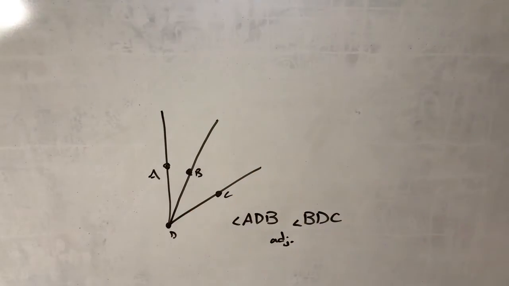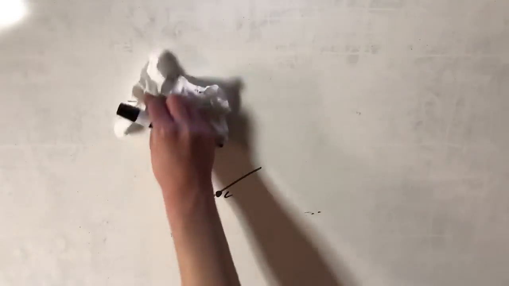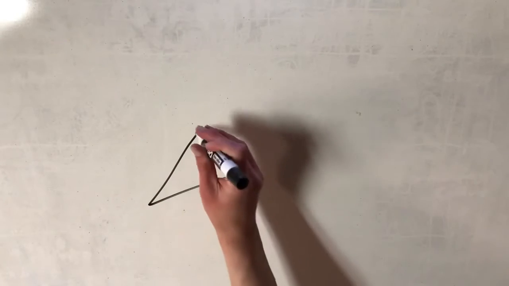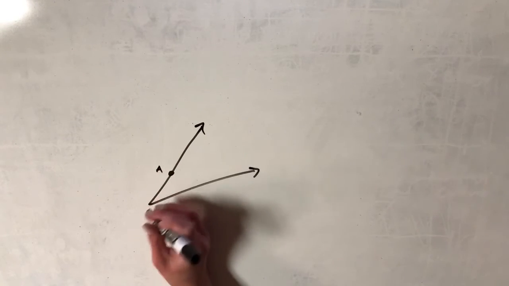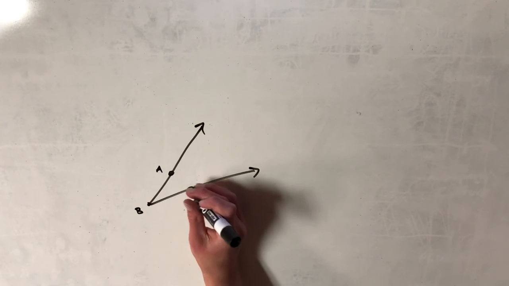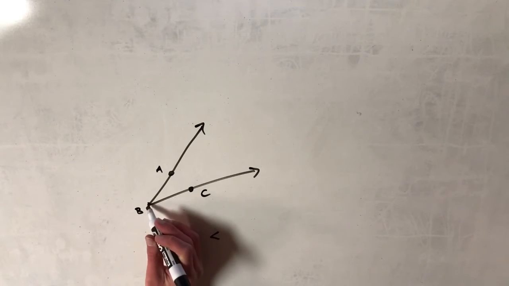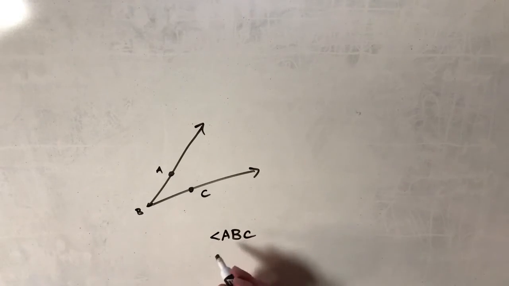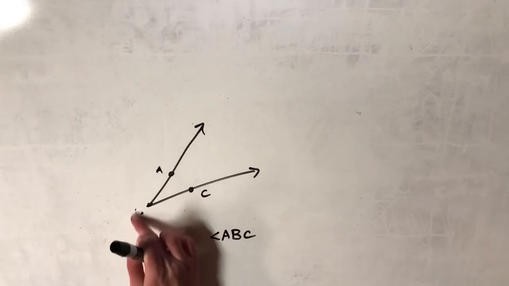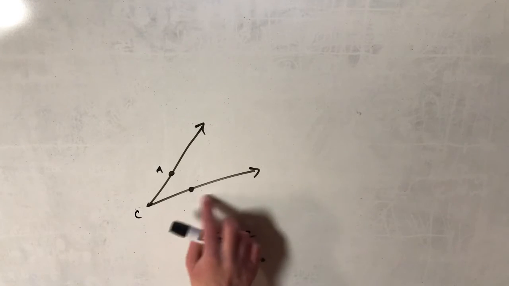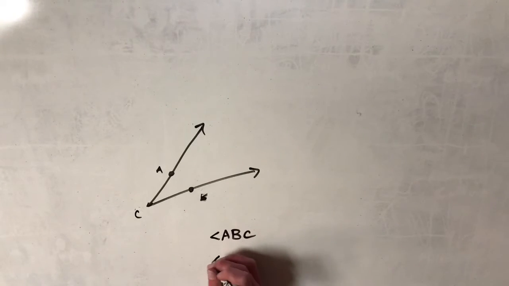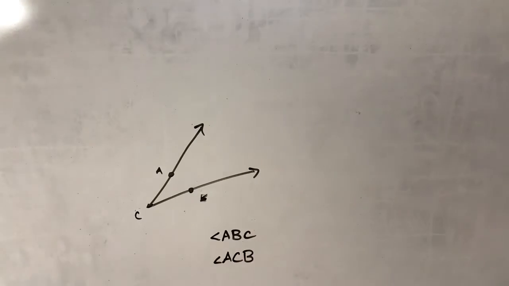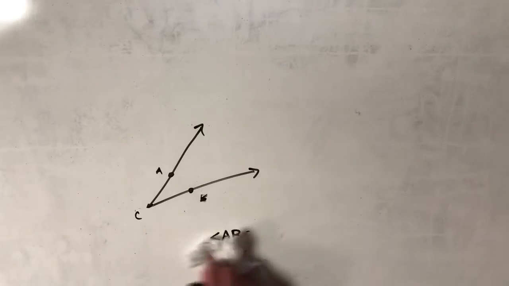That brings the notation of angles. So say we have an angle with points A, B, and C on it. You always put the center point of the angle in the middle of the other 2 points. So this is angle ABC. Say if this was point C and this was point B, you would change this to be angle ACB. So whatever the middle point is in the angle is the middle letter in naming the angle.